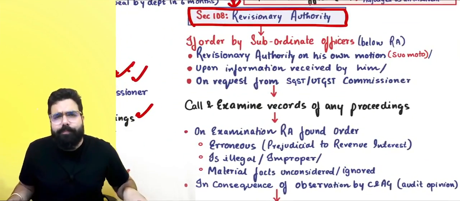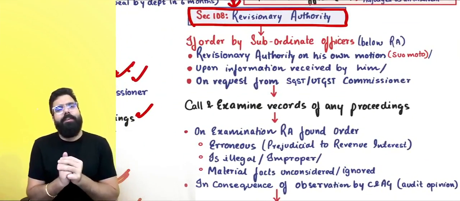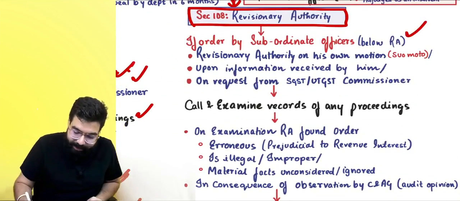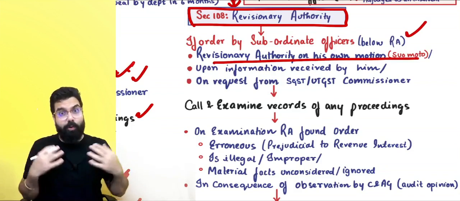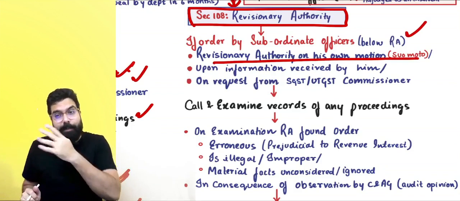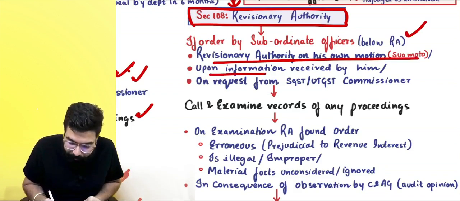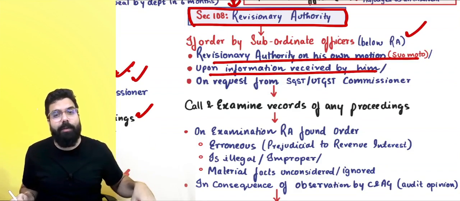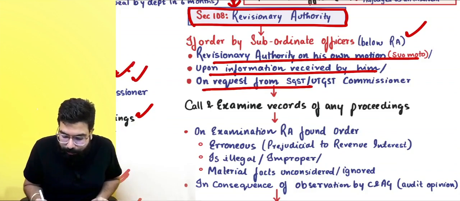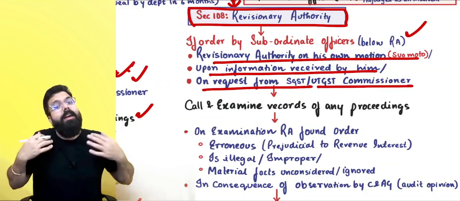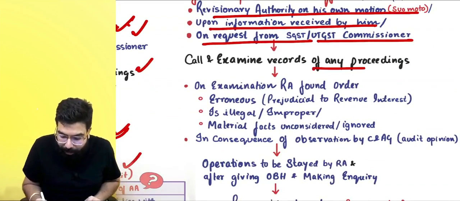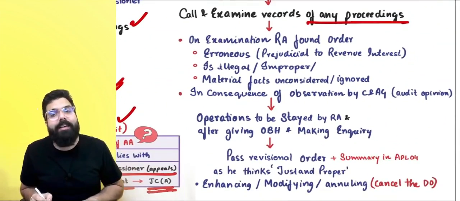Sir, please tell us a little about the revisionary authority. So, if an order is passed by a subordinate, then the revisionary authority, on their own motion, suo moto, feels that the order passed has some problem, or upon information received by him, or some intelligence information, or on request by the SGST or UTGST commissioner, the senior will call for all the records of any proceeding and start examining.